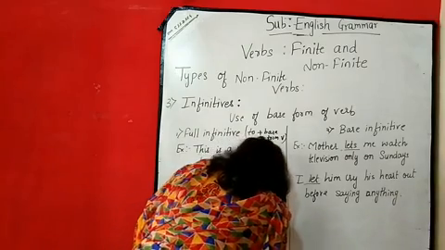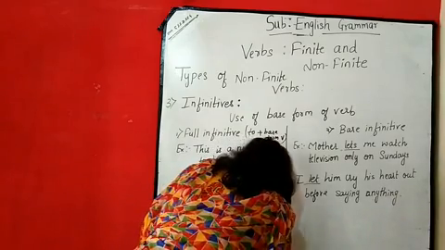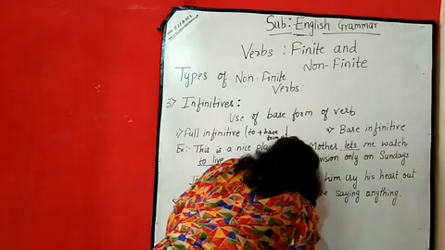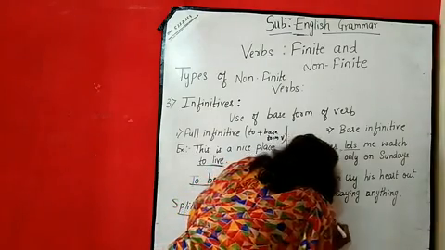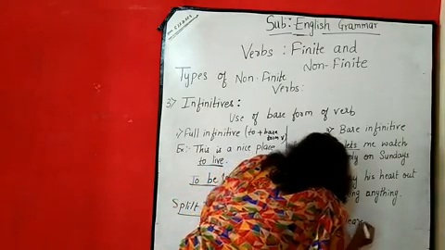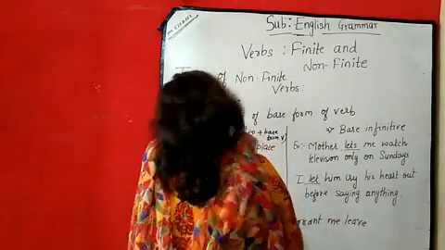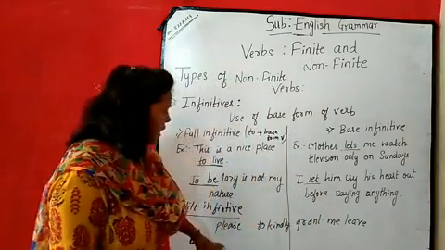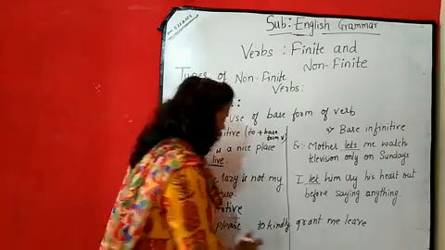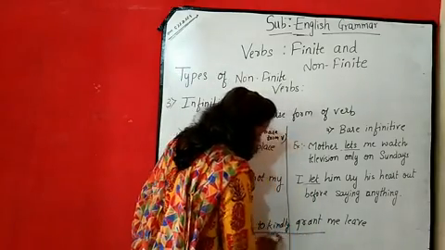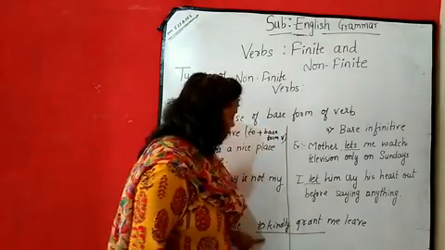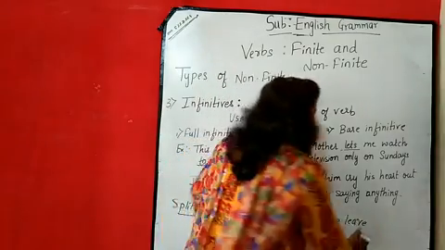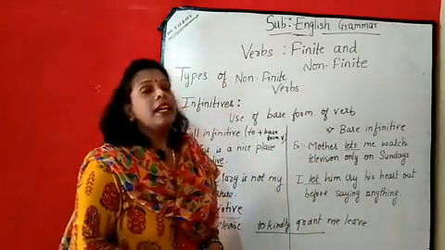Please kindly, to kindly grant me leave. Now here to grant के बीच में क्या आ गया? Kindly. Between to grant the word kindly came. Please to kindly grant me leave. So here it is called as the split infinitive.